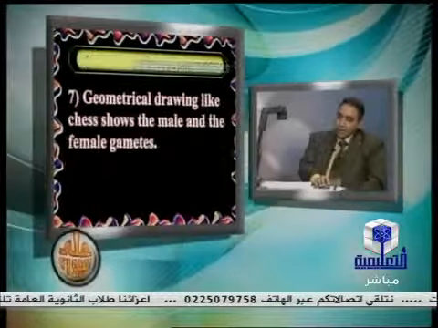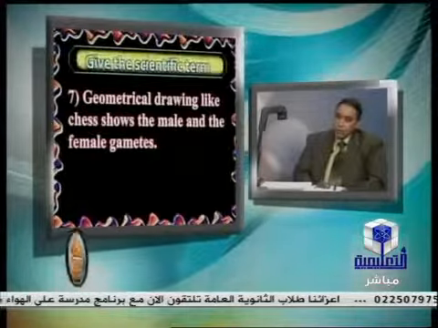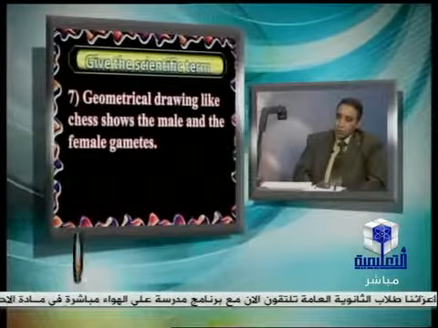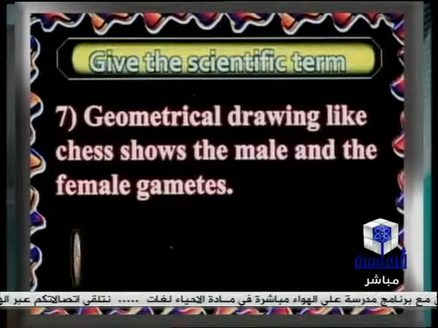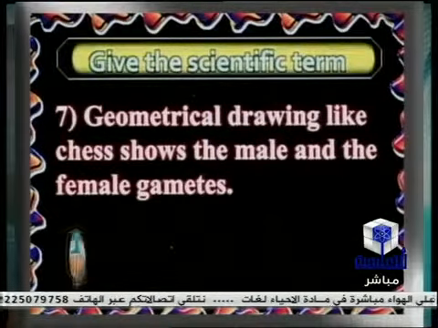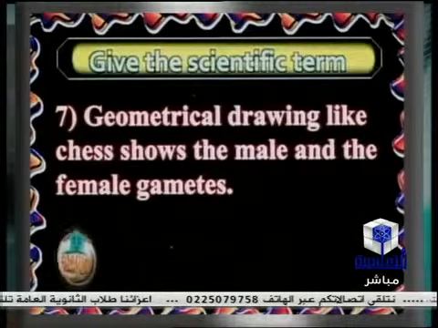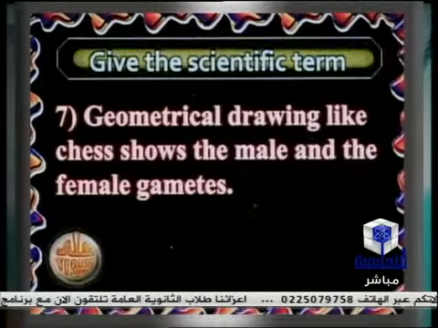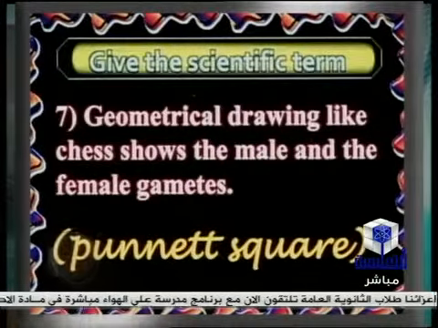The next question: the geometrical drawing like a chess board that shows the male and female gametes. That asks about the drawing, or geometrical drawing, which, like the chess board, shows the male and the female gametes. Of course, that was invented by Punnett, so that's called the Punnett square.